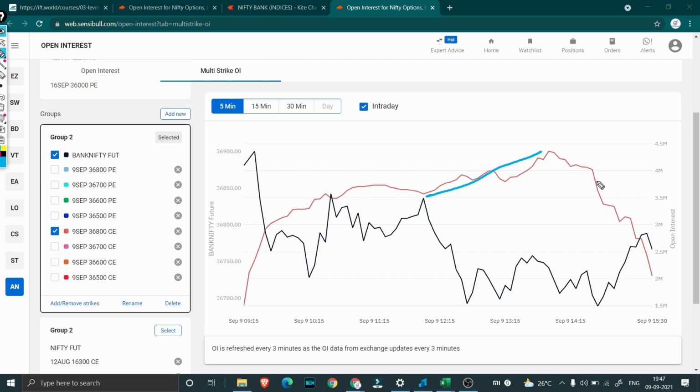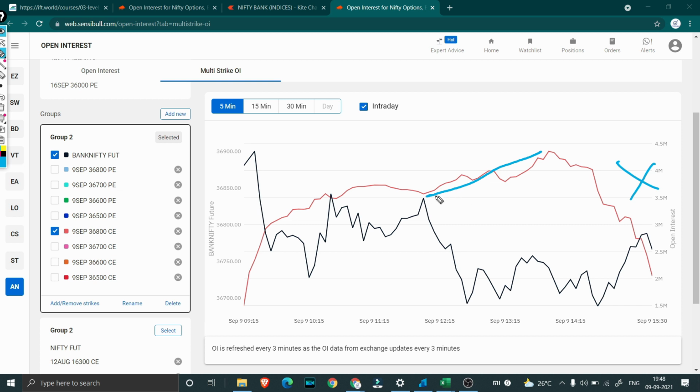Towards the end we will not consider, because most of the MIS orders will start to get squared off, and people themselves will start closing the orders. So post 2:30 OI data won't be that significant on any day, because intraday positions will start to get cut down. Hence naturally the open interest will drop.